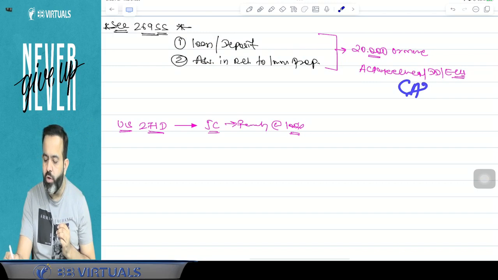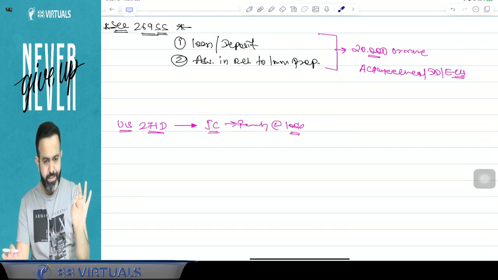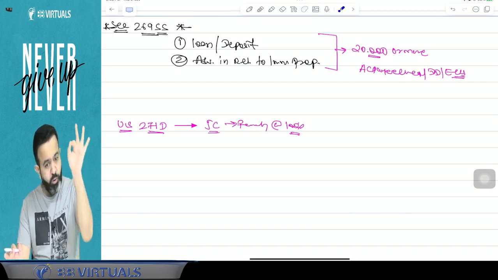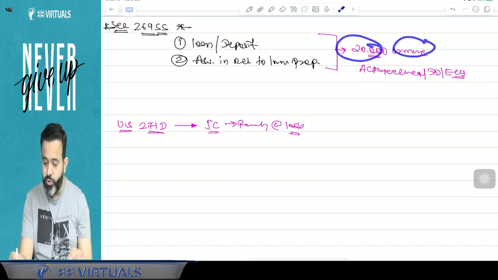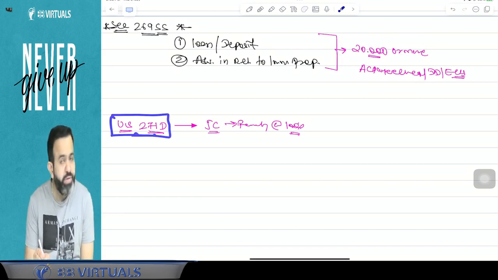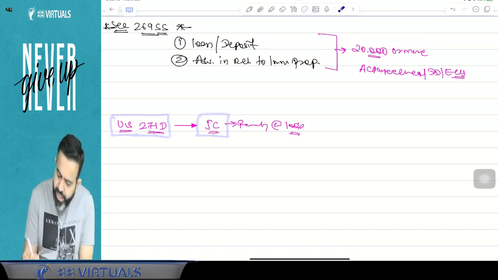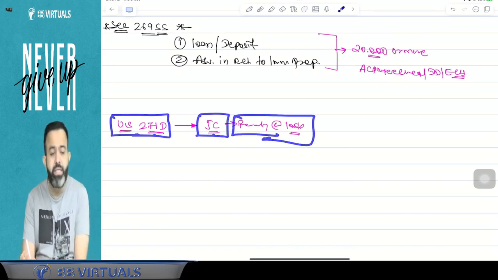In simple words, you cannot accept by way of cash or bearer cheque. And if you violate it, means if you accepted 20,000 rupees or more in cash, then there will be a penalty under section 271D, and this penalty can be imposed only by the Joint Commissioner, at the rate of 100%.